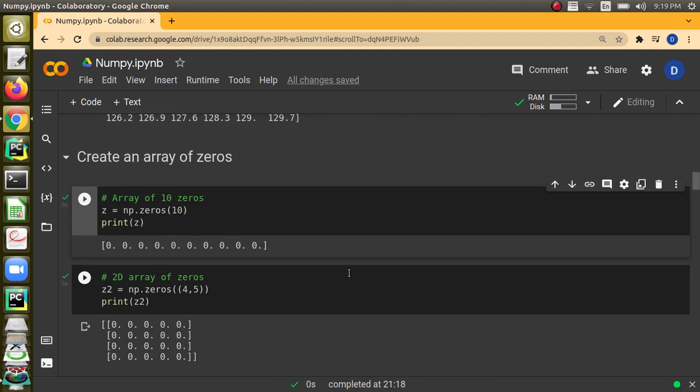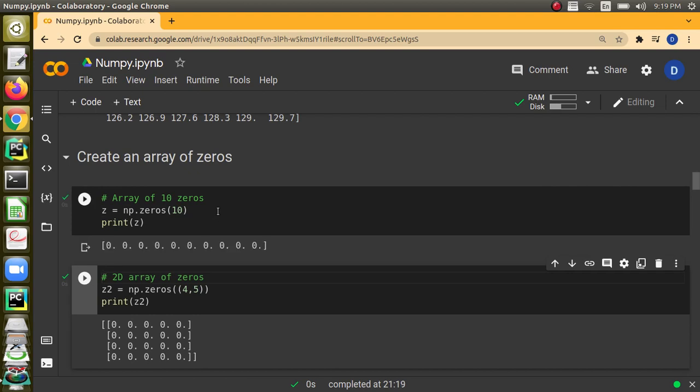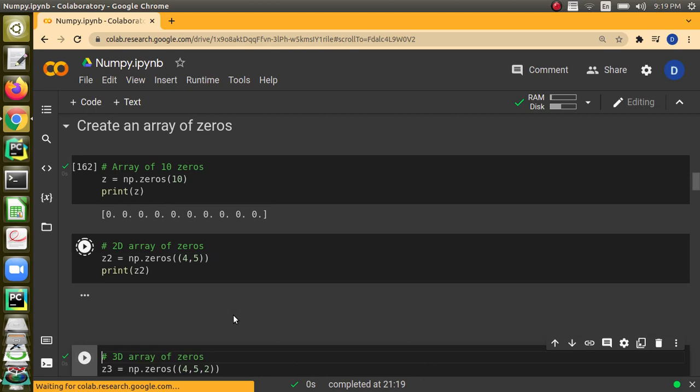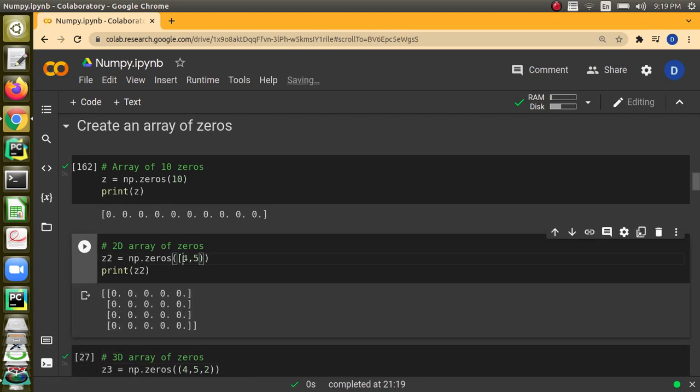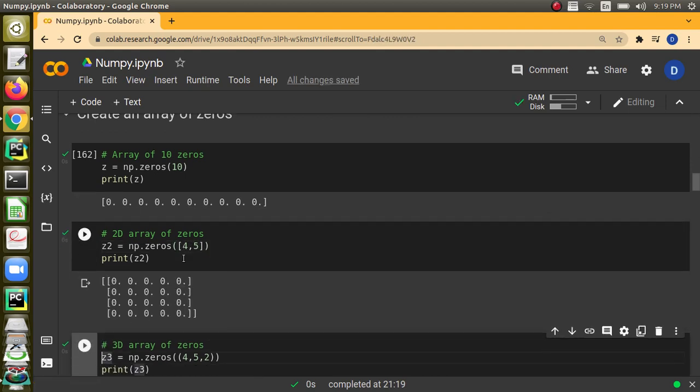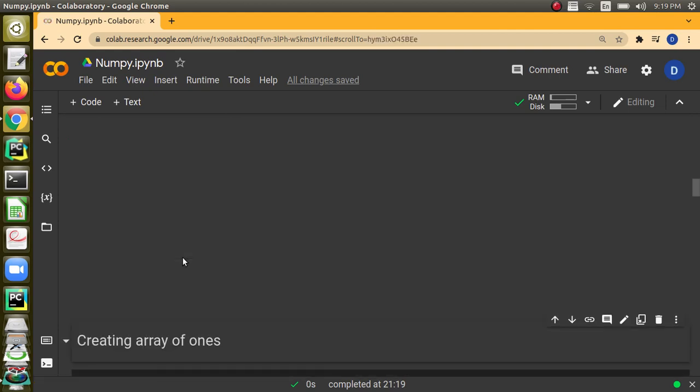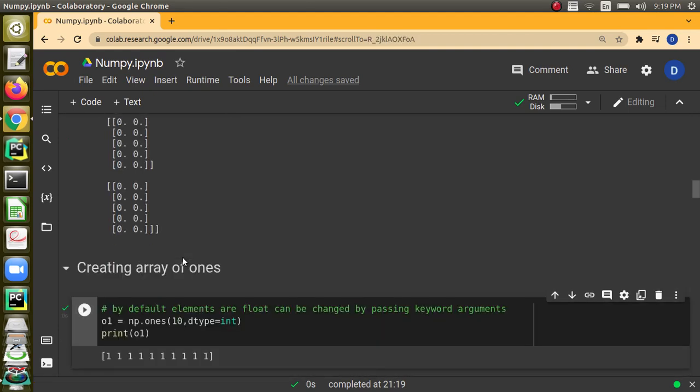And zeros. As we saw, here you are going to create an array of 10 zeros. That's what we mean. And if you want a two-dimensional array of zeros, then we can give the dimensions within parentheses, either as a list or as a tuple. This will create a 4 by 5 array with all the elements as 0. That is also possible. Then 3D is also possible. Obviously, we can go for any dimensions.